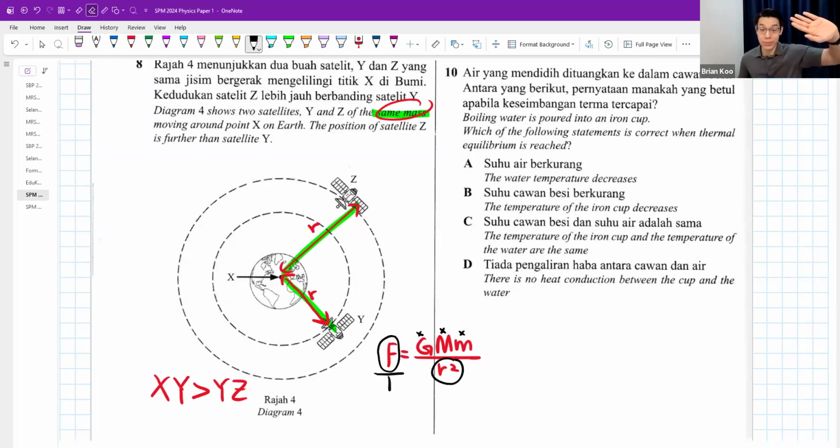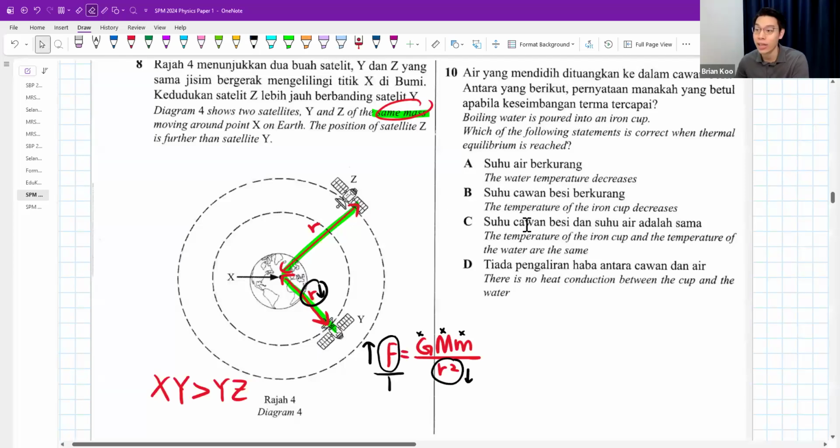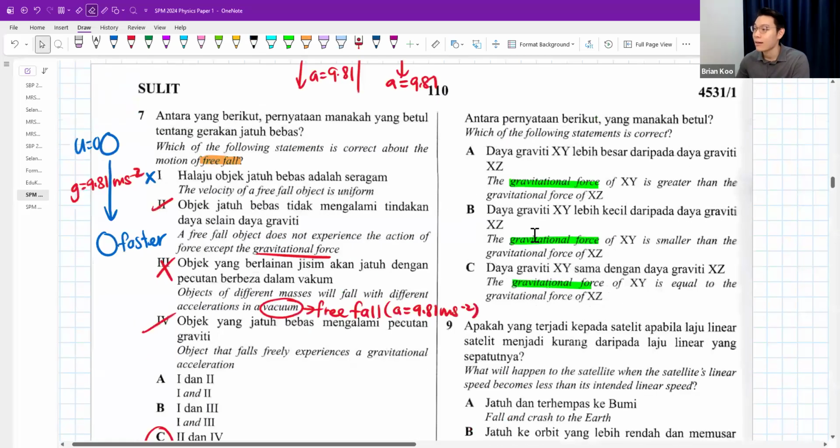Do you see F is on top and r squared is at the bottom? F and r squared are inversely proportional, meaning a smaller distance would give me a greater gravitational force. XY is greater than YZ. Answer is A. Not equals, must be greater, not smaller, not equals.